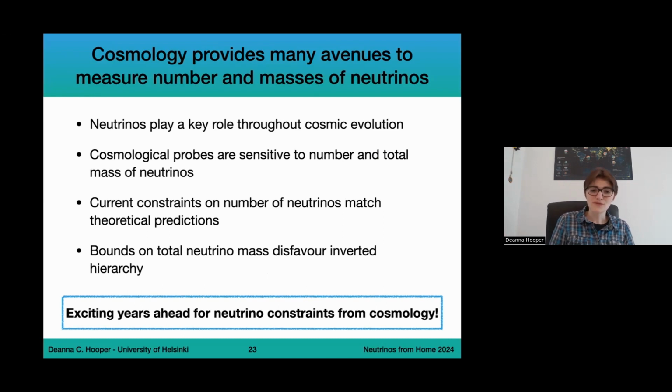Current constraints on the number of neutrinos match theoretical predictions and provide very good alignment between Big Bang nucleosynthesis and CMB measurements, and it's really a good proof that we're on the right track with a lot of our cosmological models. The current bounds we have on the total sum of neutrino masses slightly disfavor inverted hierarchy, and it does seem like we're going to get more precise measurements in the future. So two takeaways here: cosmology really does provide many avenues to measure both the number and the masses of neutrinos, and there are exciting years ahead for neutrino physics.